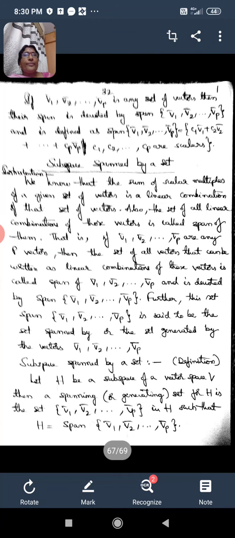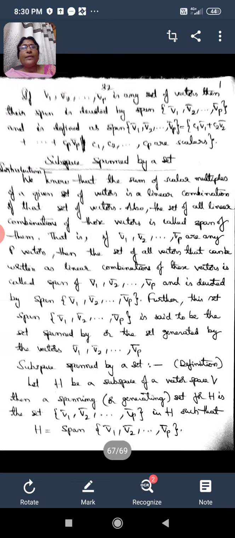Now we can even have one more form of definition for the word span, and that can be given like this.